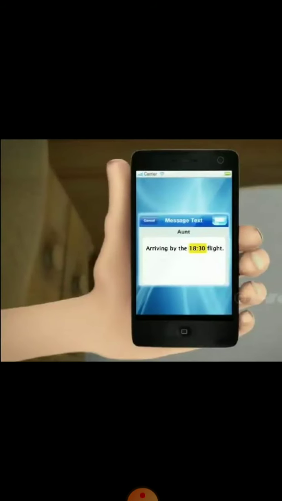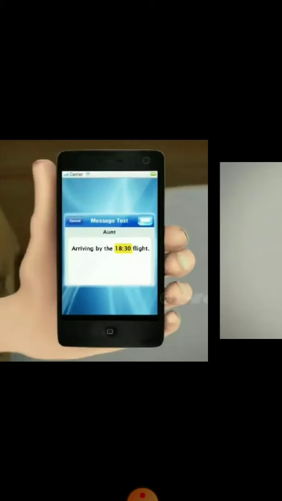Let's take an example. Fatima just got a message from her aunt. Her aunt is arriving by the 18:30 flight. But Fatima can't figure out what 18:30 means. Let's find out and help her.